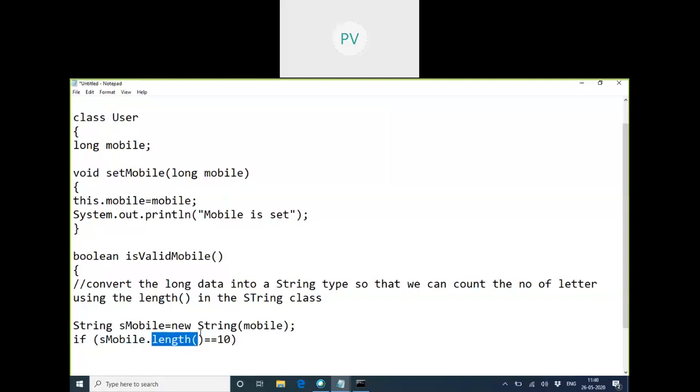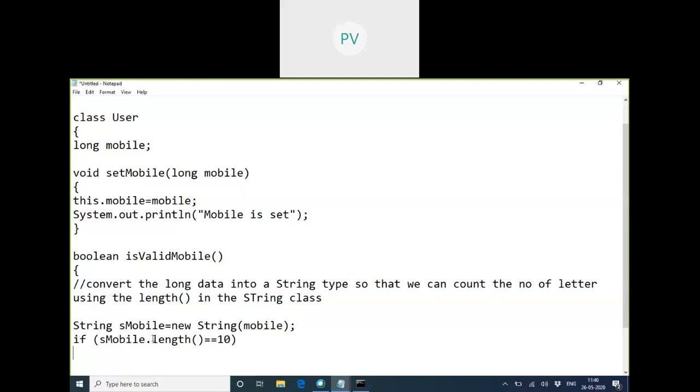So it will count the number of letters inside. Now whatever mobile numbers were there, we have transformed that into a string inside double quotations. So your complete mobile number is saved inside double quotations, right? Now to count how many numbers are there, every number has become like a letter in it, like a character.